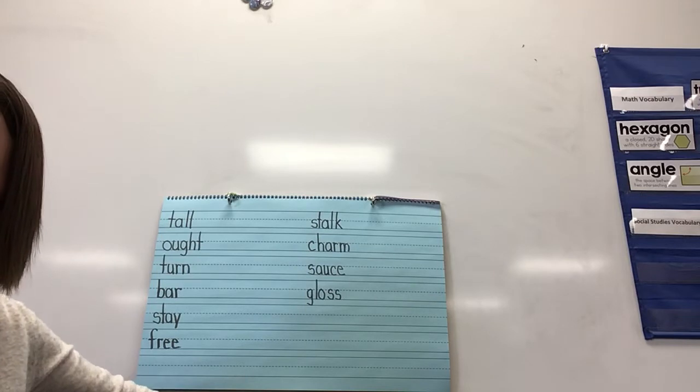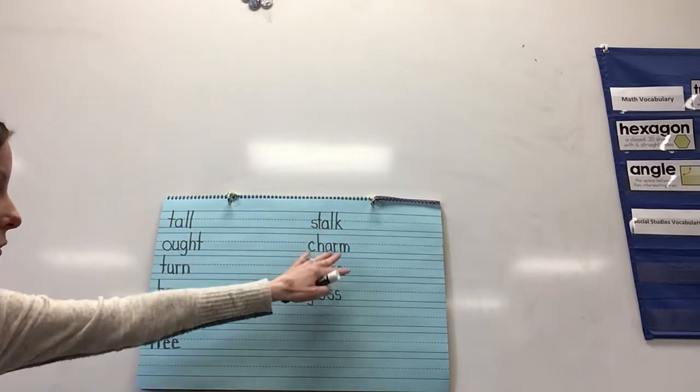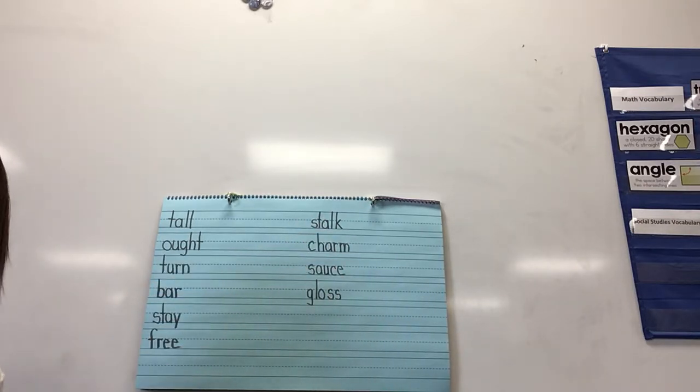And we're going to do it just like we did yesterday. In the first row, we're going to just add a sound. And remember, sometimes when we add a sound to a word, or when we delete a sound over here, it could change the way we spell the whole word. So think about that when we're spelling, because I do have at least one on here that we need to do that for. So, actually we probably have a couple.